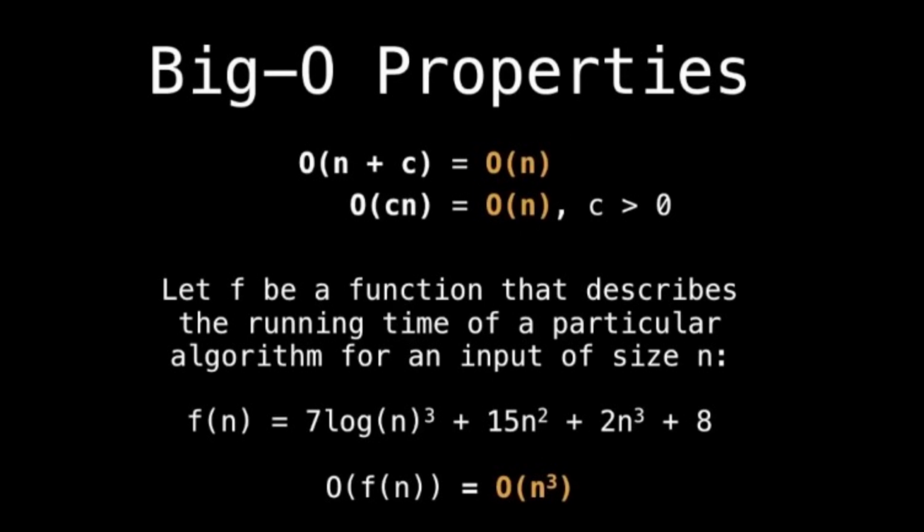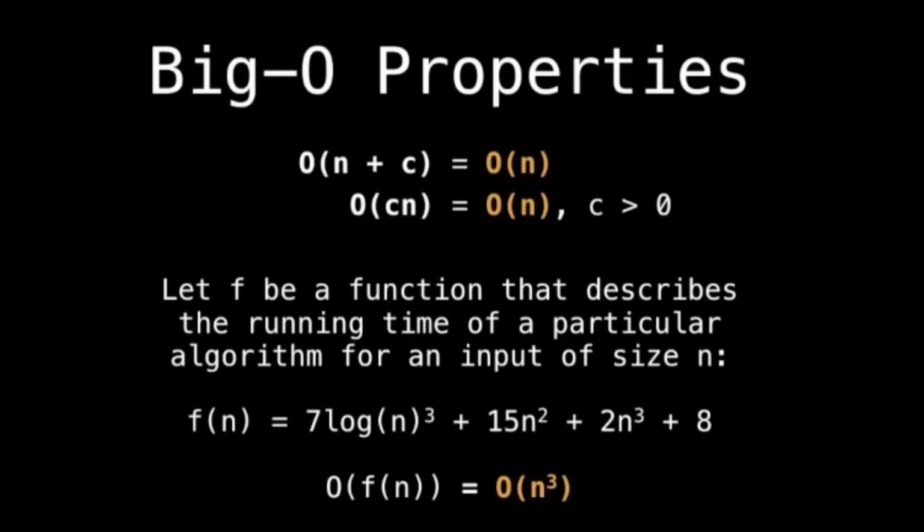But, of course, this is all theoretical. In the real world, if your constant is of size 2 billion, probably that's going to have a substantial impact on the running time of your algorithm. However, let us look at a function f, which I've defined over some input size. If f(n) is 7 log(n)^3 plus 15n^2 plus 2n^3 plus 8, well, big O of f(n) is just n^3, because n^3 is the biggest, most dominant term in this function.